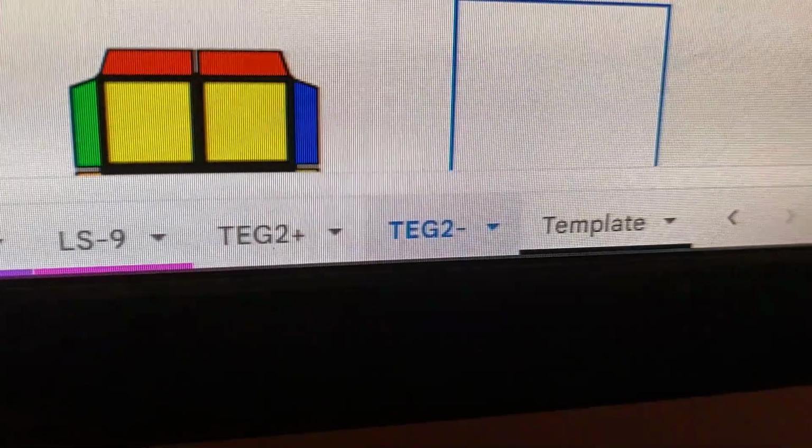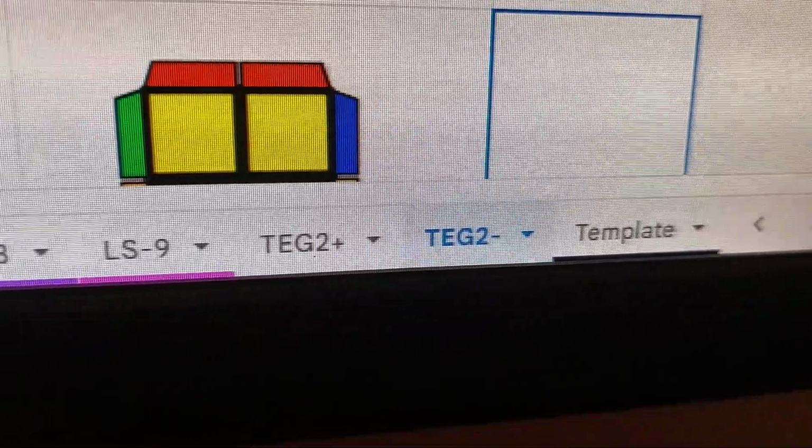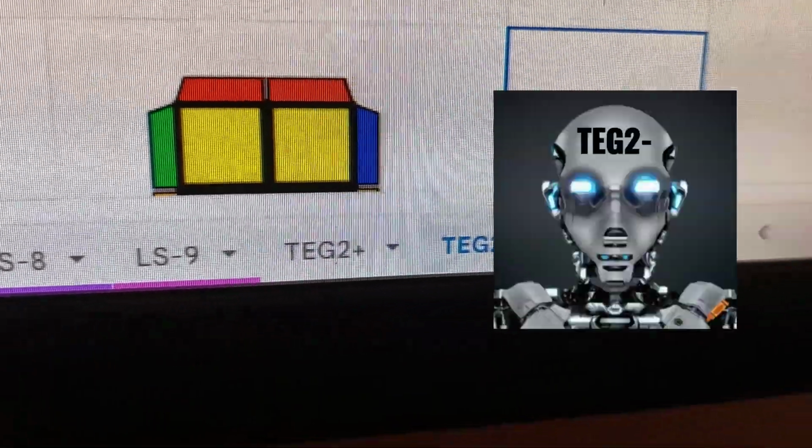For example, there's this ZBLL spreadsheet by Juliette Sebastian for 3x3, and this 2x2 spreadsheet with literally every alg you can imagine, half of which I don't even know what it is. Like, seriously, what is TEG2 minus? That sounds like a character straight out of science fiction. I remember when I found the ZBLL spreadsheet, I changed like half of my algorithms, because the algorithms on there are just so much better than on any other place.